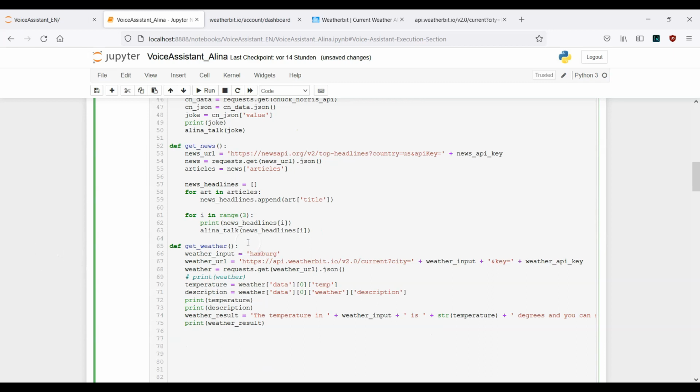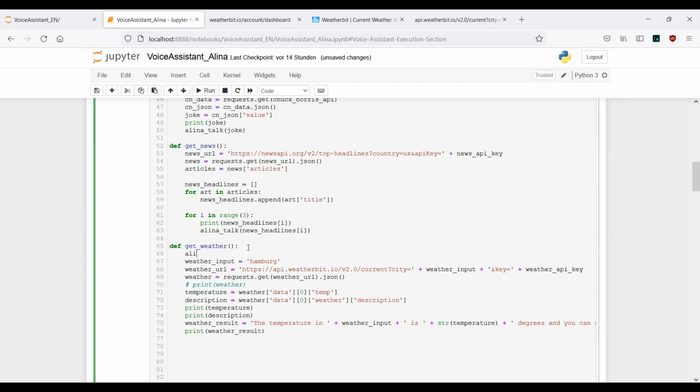Now let's go back to get weather. Once we start to call this function, first of all we want our assistant to talk to us. So she should say, no problem, I will look it up for you. What city are you interested in? This is actually the main question. Now in the next step, we don't want to hard code it, as I told you.